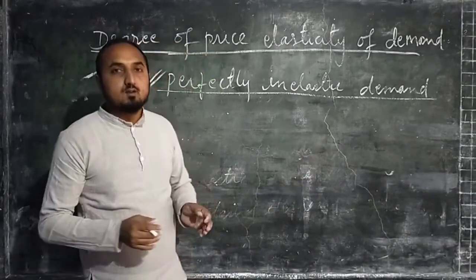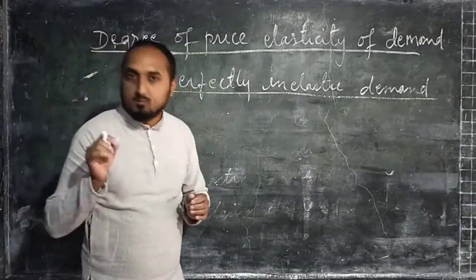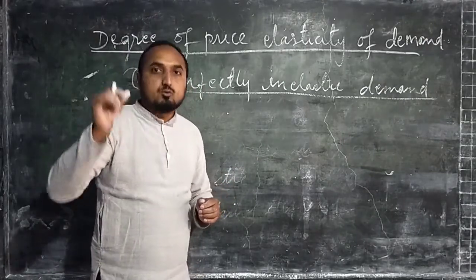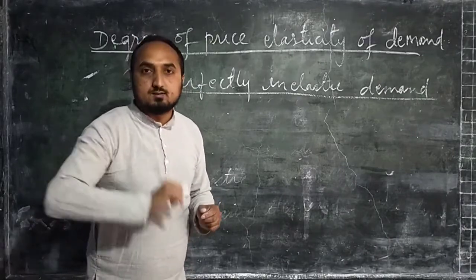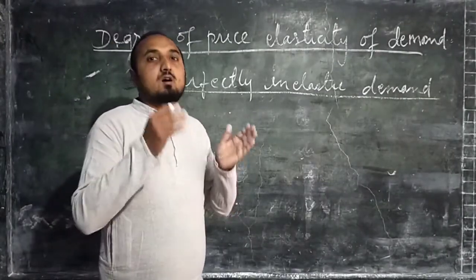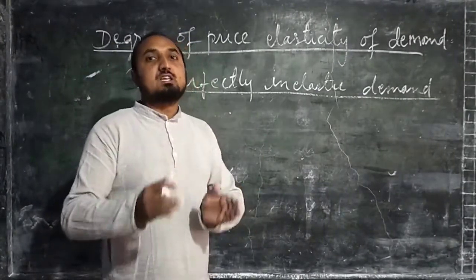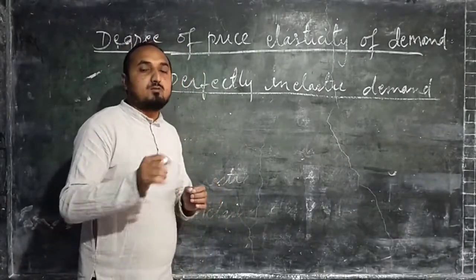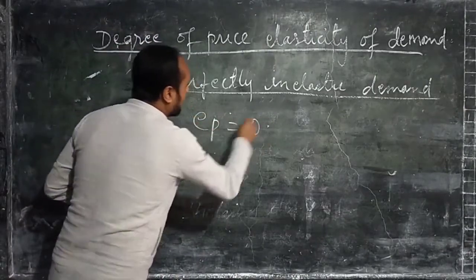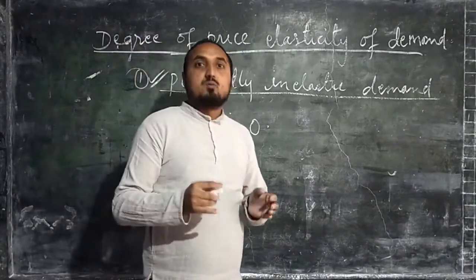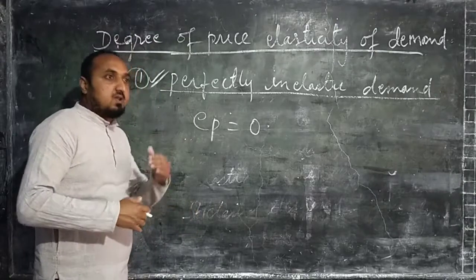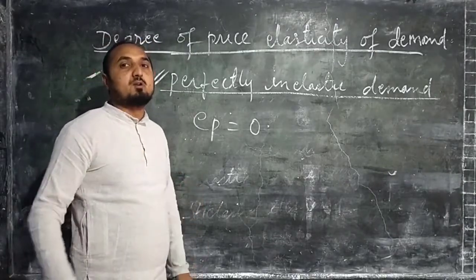The definition says that when quantity demanded of a commodity does not respond to change in its price, then the value of price elasticity of demand will be 0. That is, EP equals 0. So here the quantity demanded will not change irrespective of changes in the price. Price may increase or decrease, but the quantity demanded will remain the same.